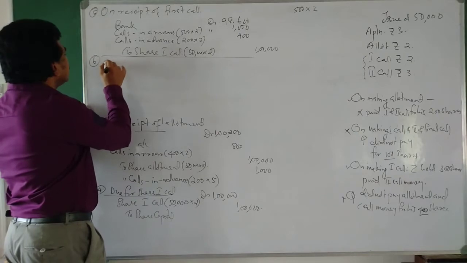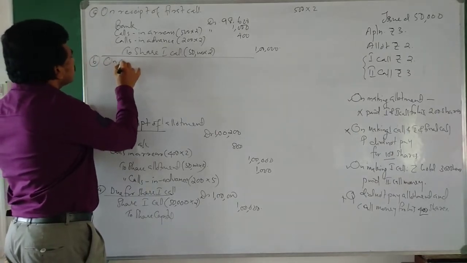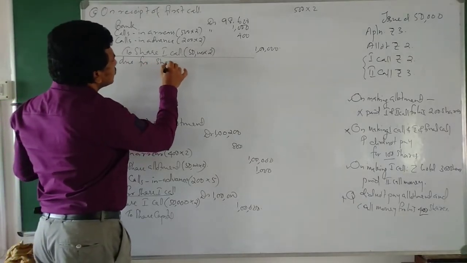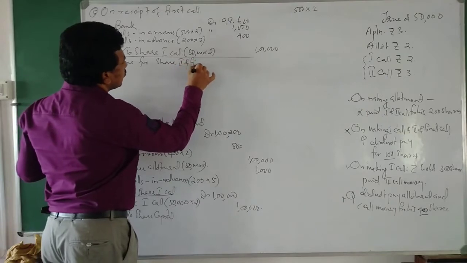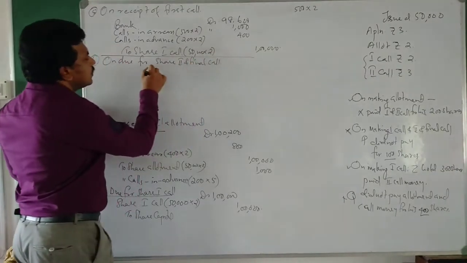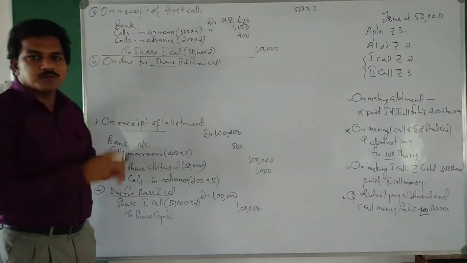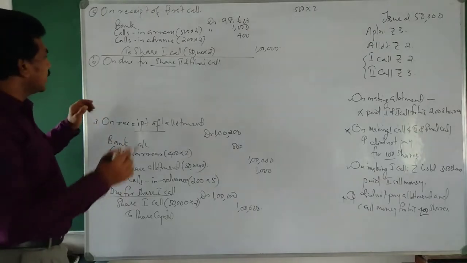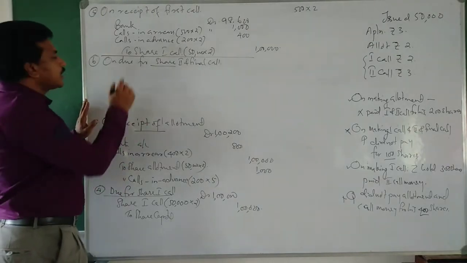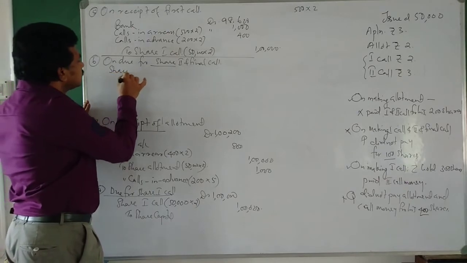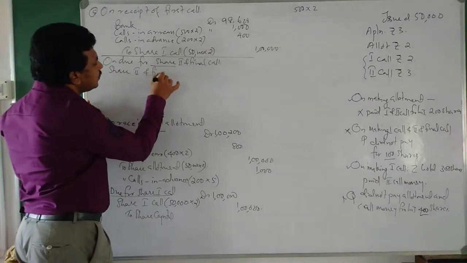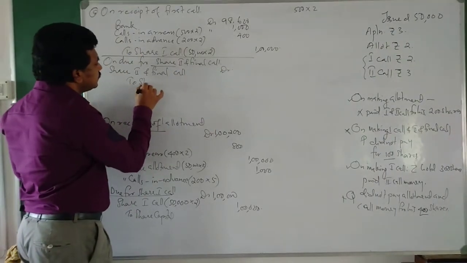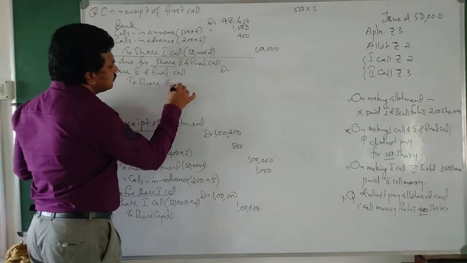The 6th journal entry, on due for share second and final call. That means on the second and final call due entry, or transfer of that into capital, there is no change in that journal entry. So we will write share second and final call debtor to share capital.